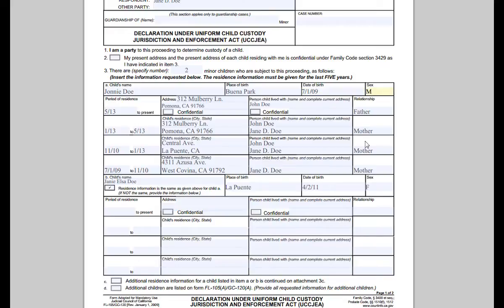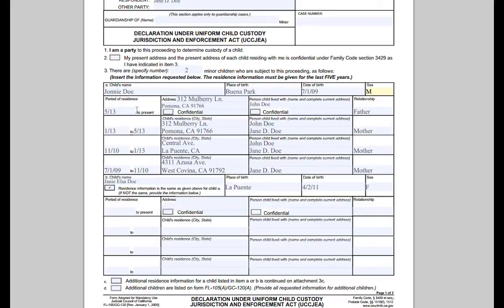So, for this next part, a lot of people make mistakes, but as long as you keep it simple, it's really not that bad. In a nutshell, the court wants separate lines for when the children have moved locations or when either parent has moved in or out of the house. Let me show you an example to better explain myself. I already pre-filled out information to save time.